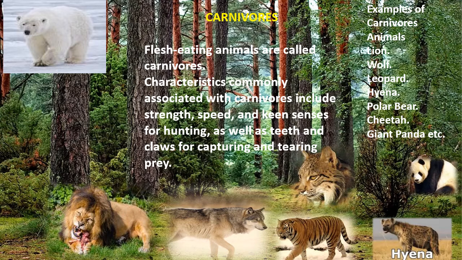And the next type is carnivores, flesh-eating animals, and they are more ferocious than the herbivores. Characteristics commonly associated with the carnivores include strength, speed, and keen senses for hunting, as well as teeth and claws for capturing and tearing prey. And I've given you a few examples for carnivores also.